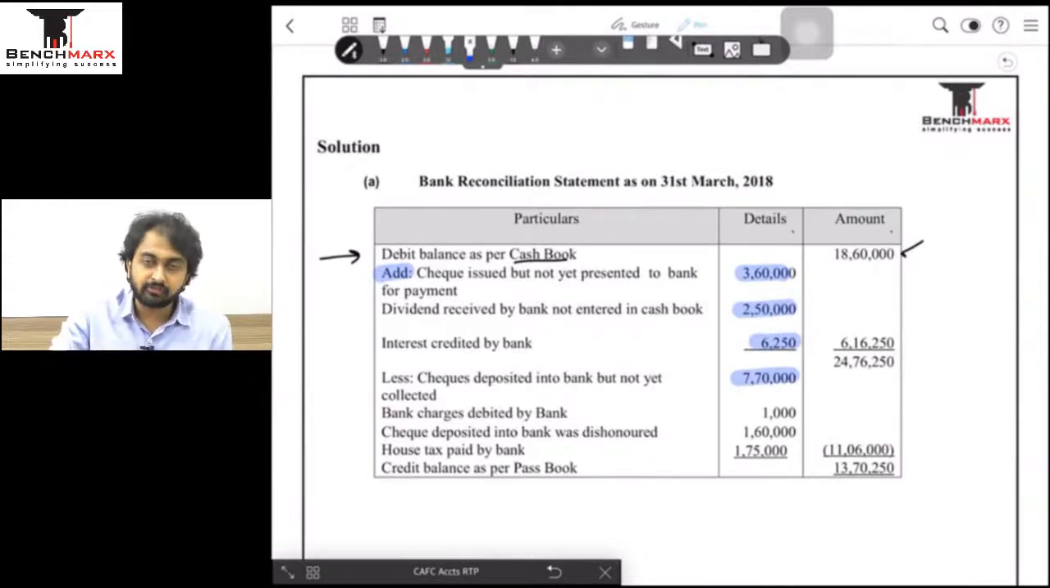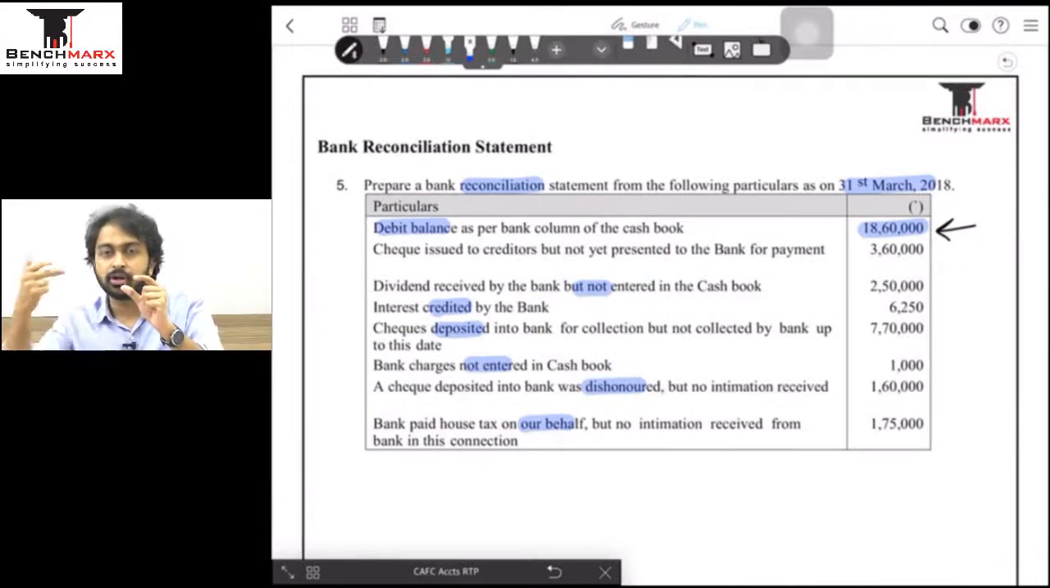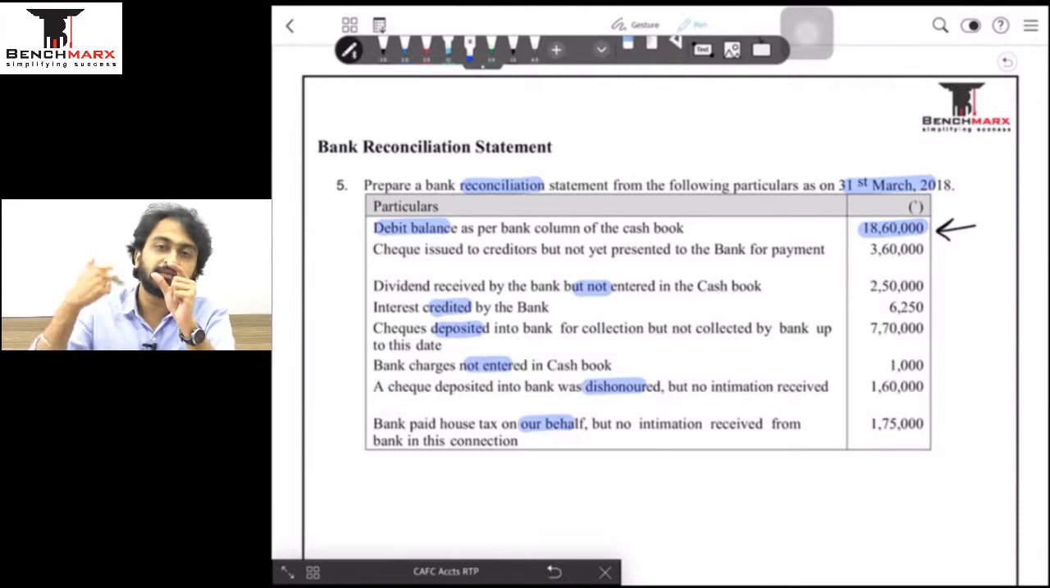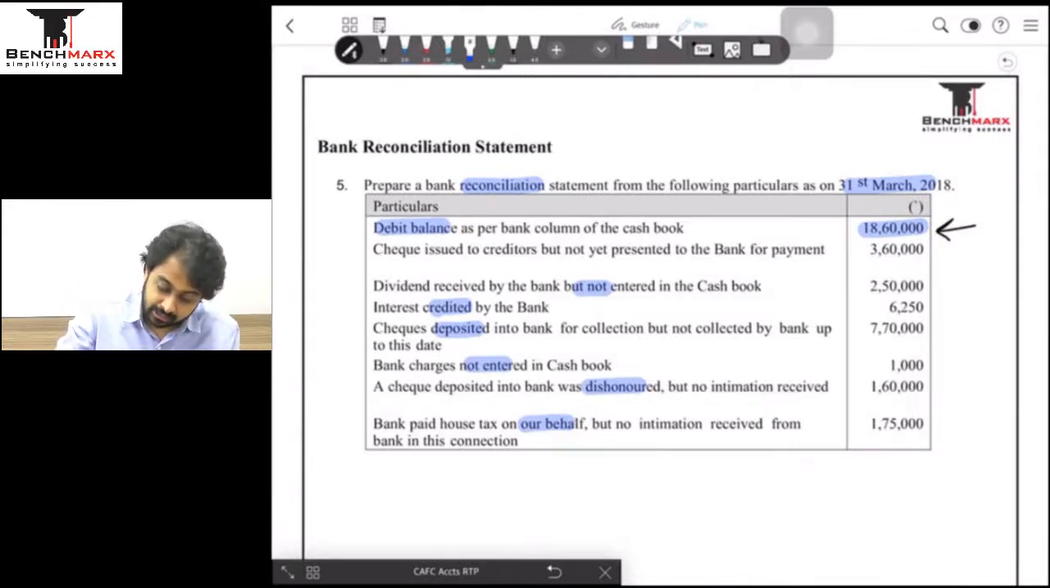So understand one thing, we are simply traveling from one balance to the other. एक transaction की वजह से if the other balance is more, I will do add. एक transaction की वजह से if the other balance is less, I will do less. So it's like that. Where you are traveling to and where you are traveling from is important. ये अपना हो गया 7,70,000. Then bank charges not entered in the cash book.